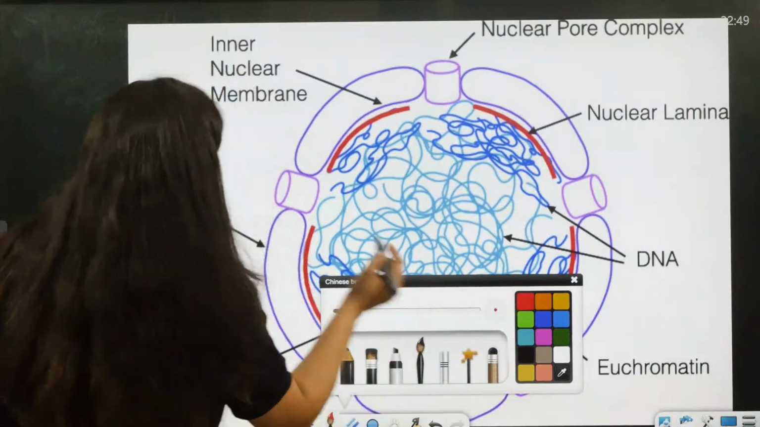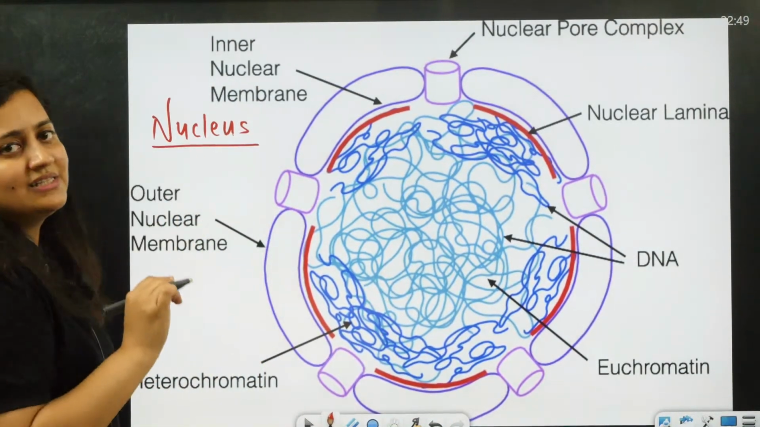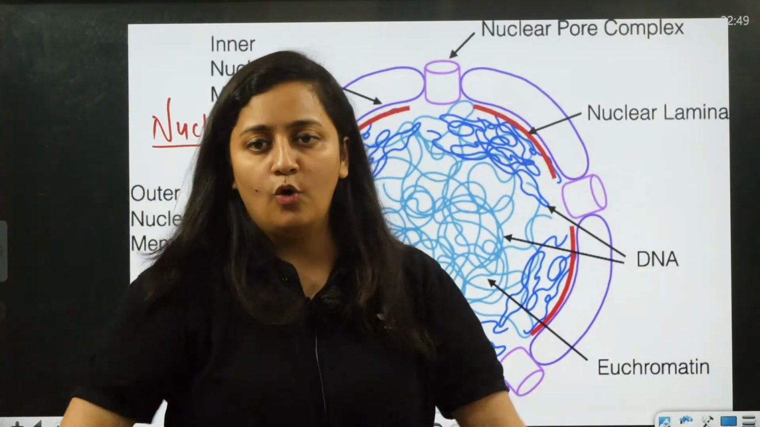Now we need to discuss the next organelle. We need to talk about the nucleus. After nucleus we will discuss the microbodies and the chapter will be over.